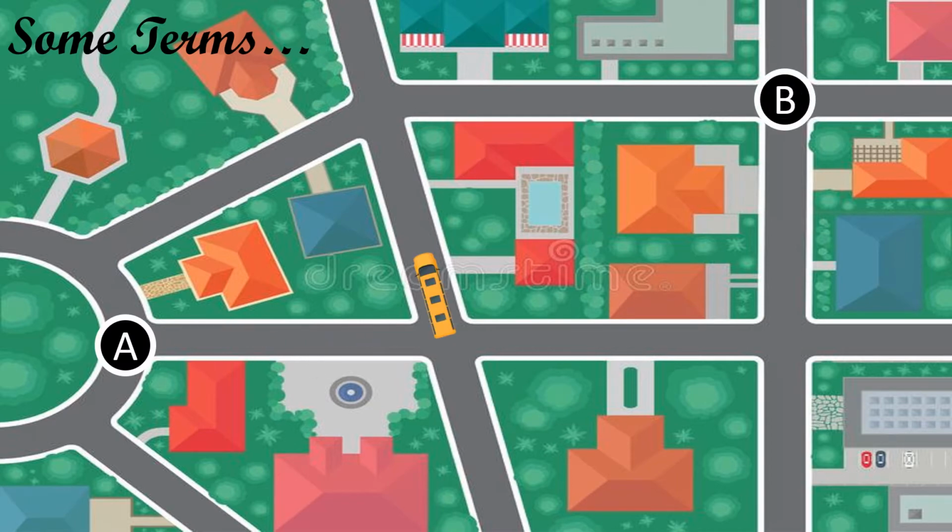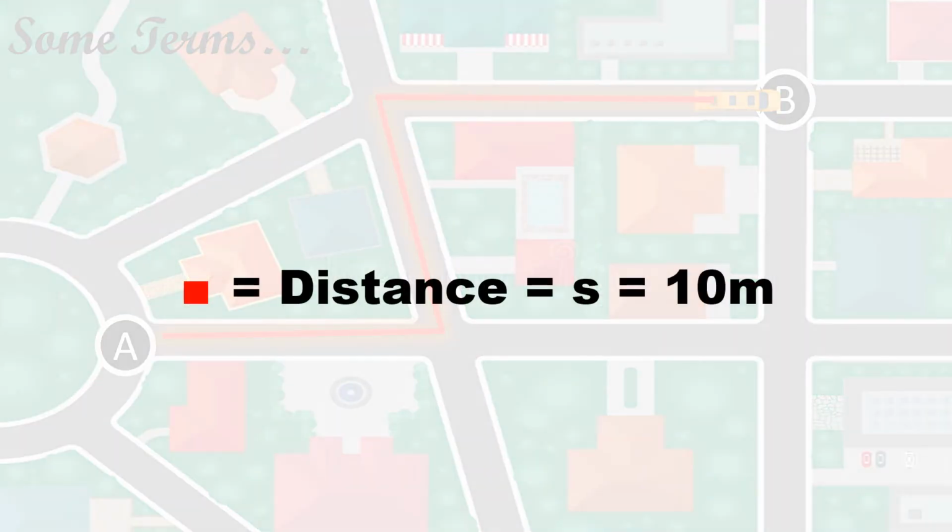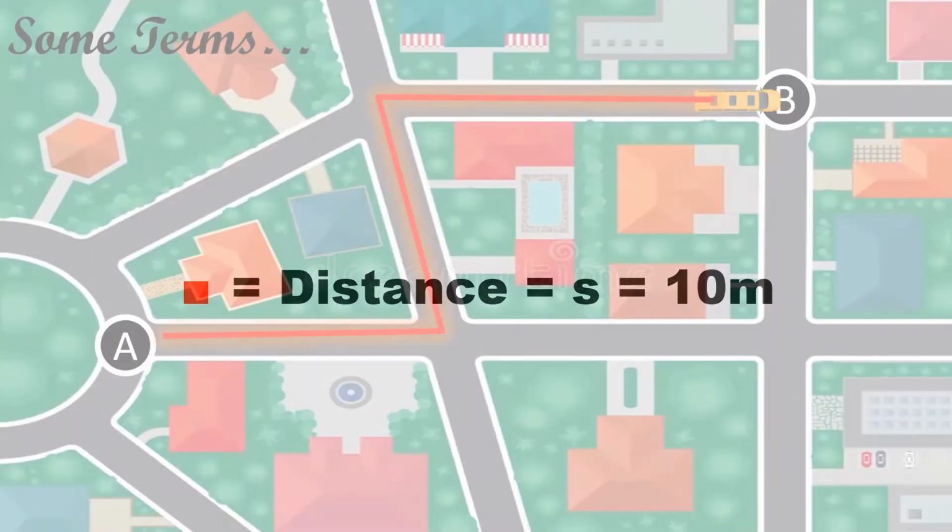So, look at this bus. It travels from point A to point B. The path is not straight, so it's a two-dimensional motion. This red line, as you can see, represents the distance traveled by the bus. So, we can define distance, which is represented by S, as follows. Distance is the length of the path traversed by the object in a certain time. So, the distance travelled by the bus is 10 meters.